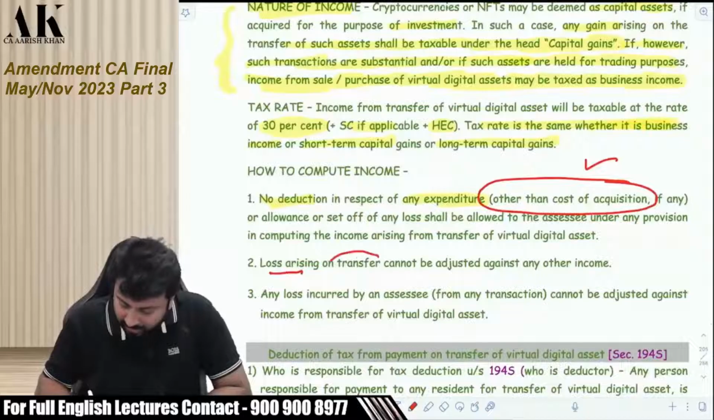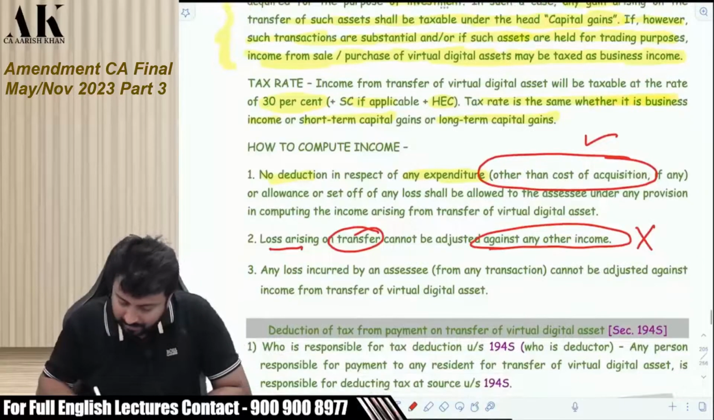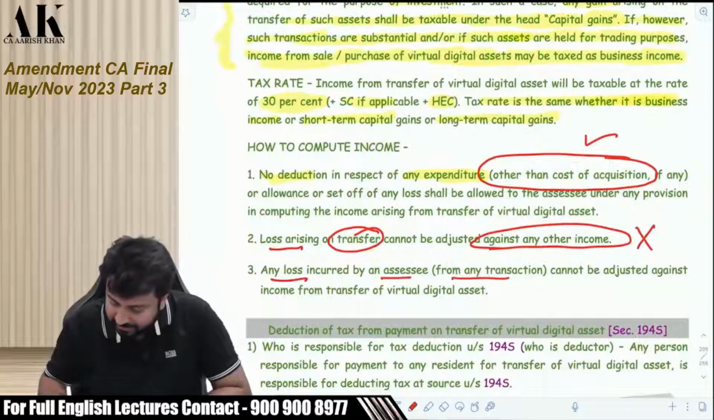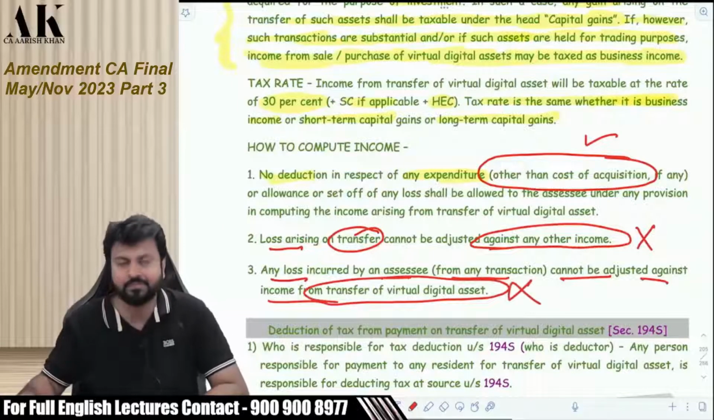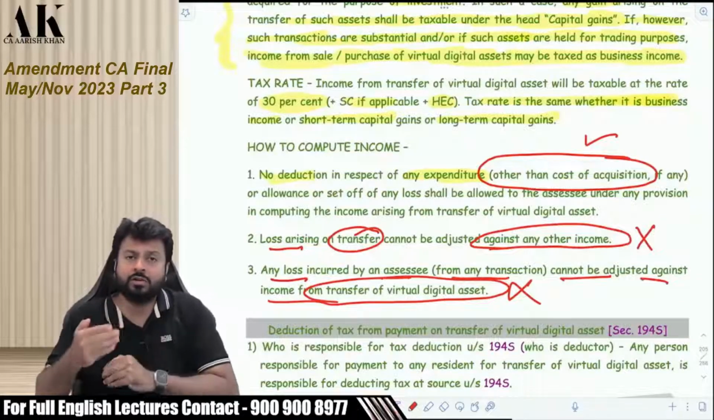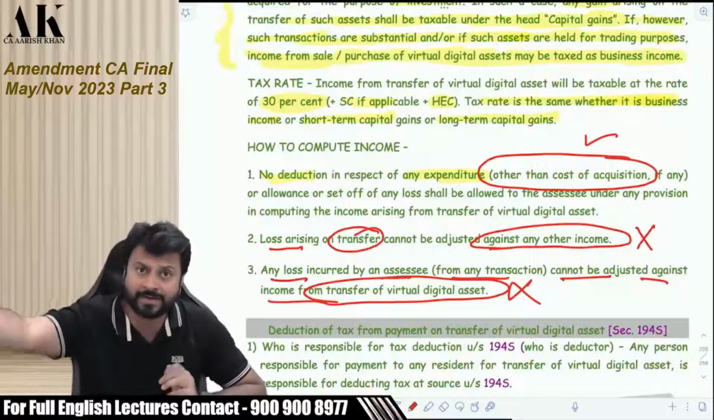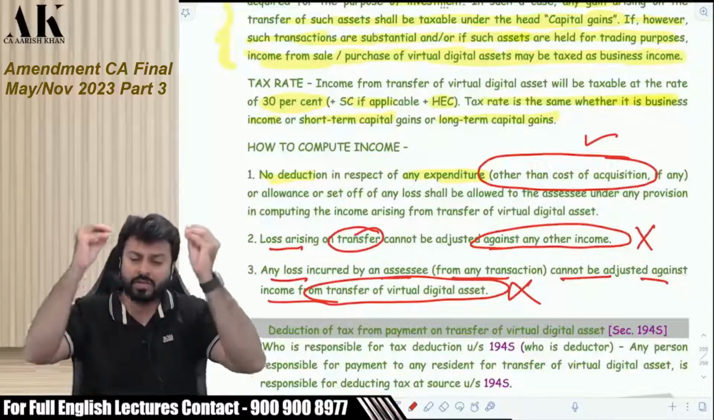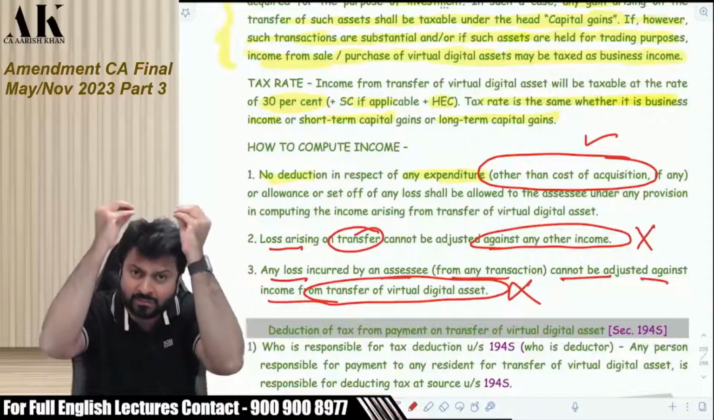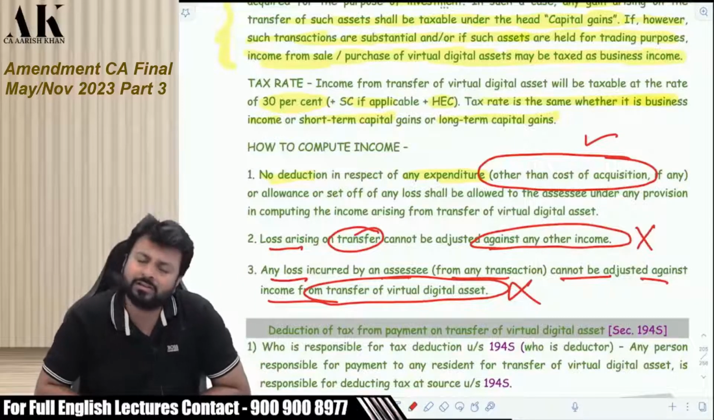Loss arising on transfer cannot be adjusted against any other income. Not allowed. Any loss incurred from the transaction cannot be adjusted against income from virtual digital asset also. If there is a loss on transfer of a cryptocurrency, that loss cannot be set off against other income also. That loss cannot be set off against the income of what? Transfer of virtual digital asset also. That loss is lapsed. Forget about that loss.